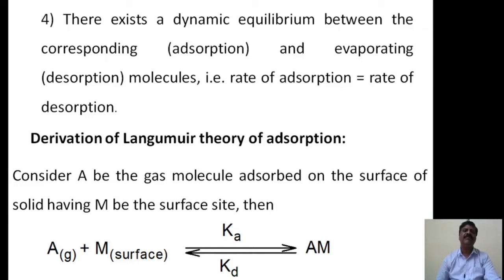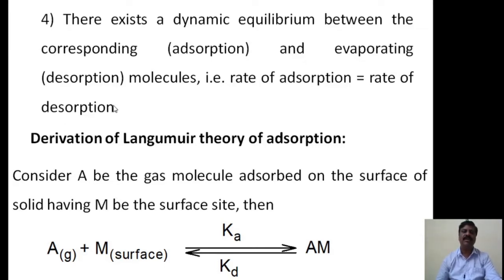Evaporation is nothing but desorption, meaning the removal of adsorbed molecules from the adsorbent, separating the adsorbate and adsorbent.